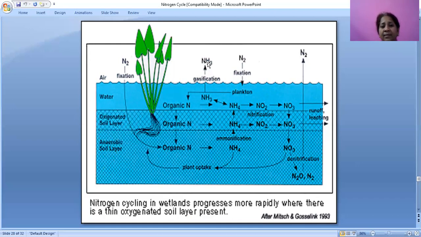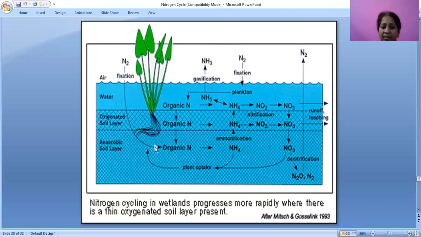Atmospheric nitrogen is fixed into organic nitrogen.